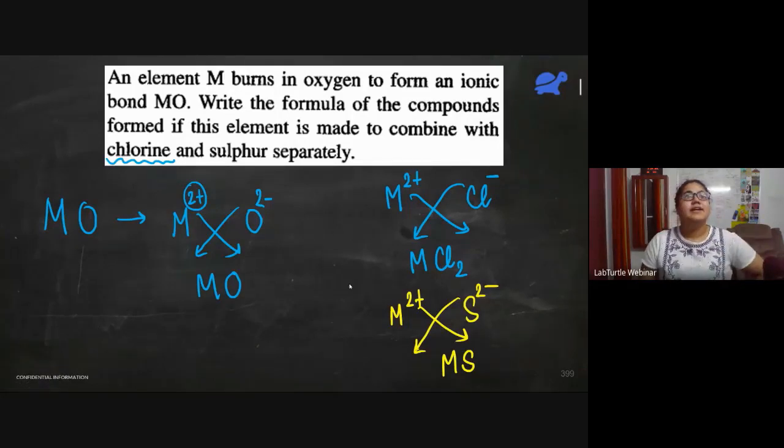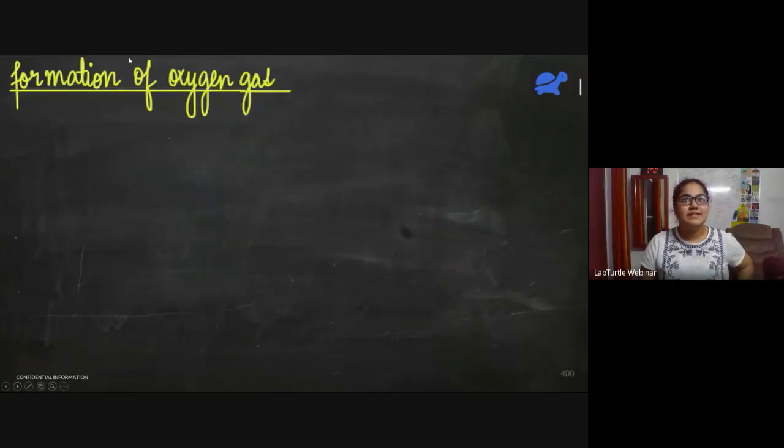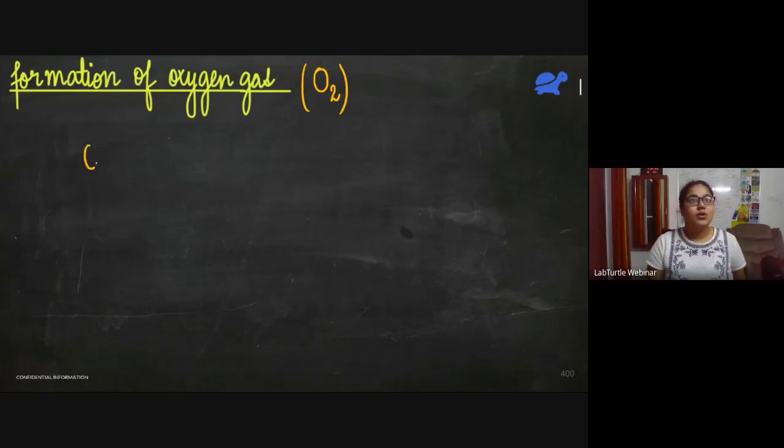Fine. Let's now move on to the next example. Formation of oxygen gas. Oxygen atomicity is 2, so we have O2. We'll write their configurations. O is atomic number 8: 2, 6.